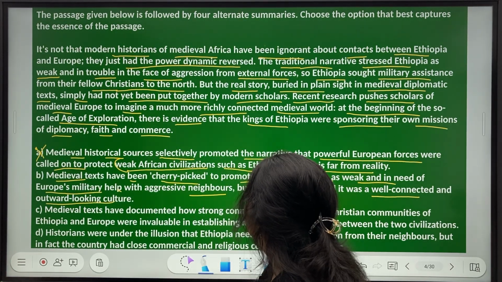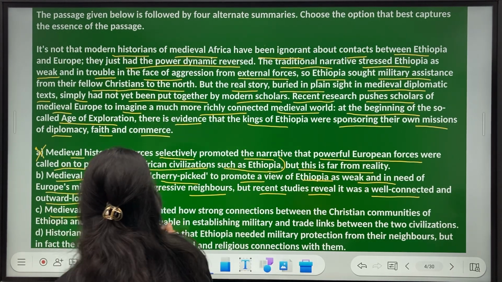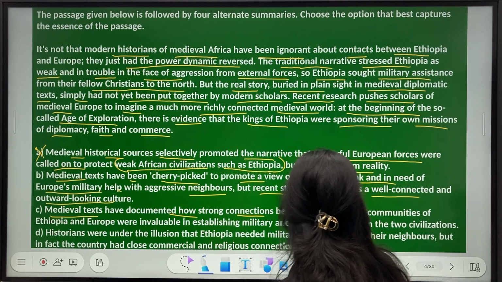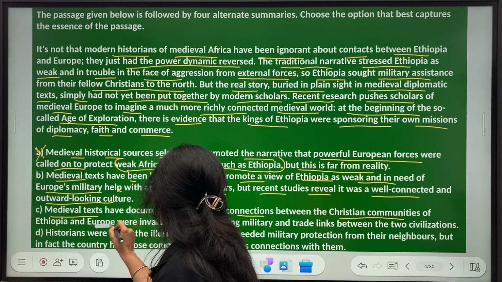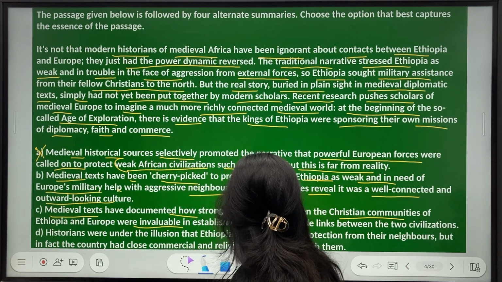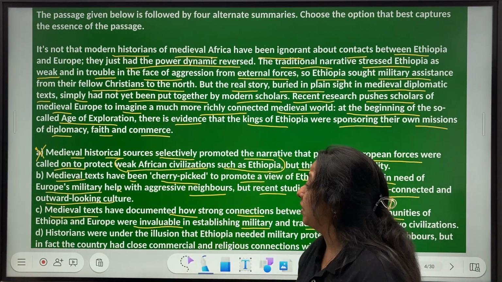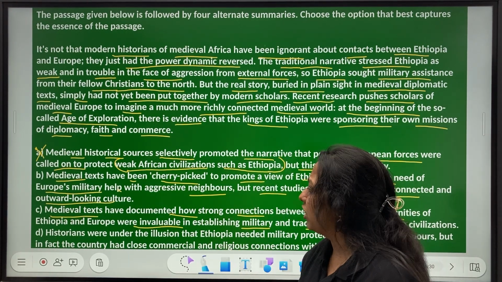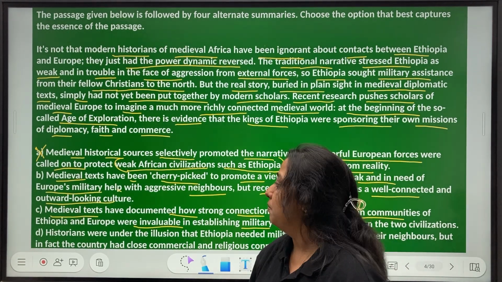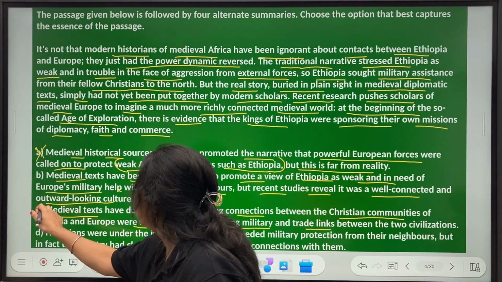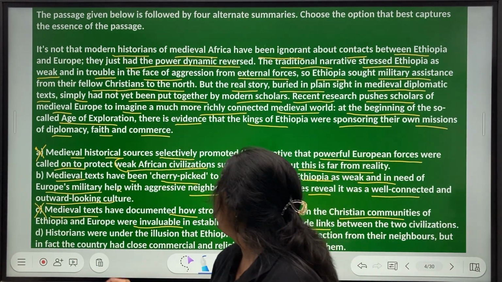Abhi C, medieval texts have documented how strong connections between the Christian communities of Ethiopia and Europe were invaluable in establishing military and trade links. ये तो पूरा ही गलत जा रहा है. This can never be the summary. This is not what we were talking about. We're not talking about trade relations. That was one aspect कि Ethiopia could self-sponsor, but this was not the key idea. ये तो instant rejection होगा. This is not what we are talking about. ठीक है, this is part of the story.